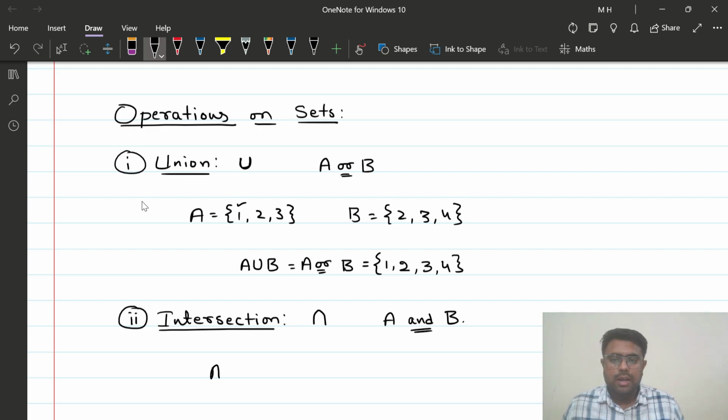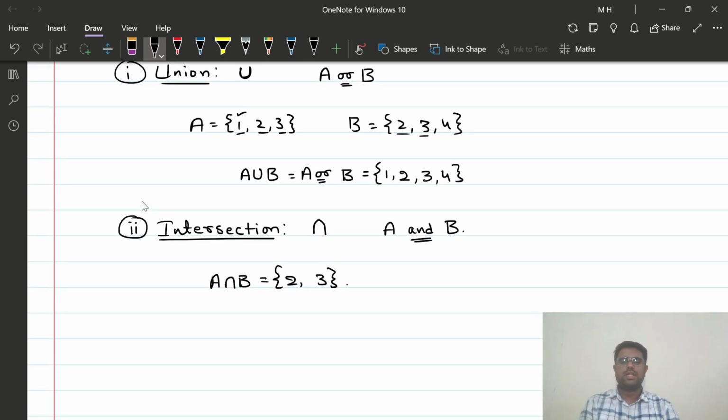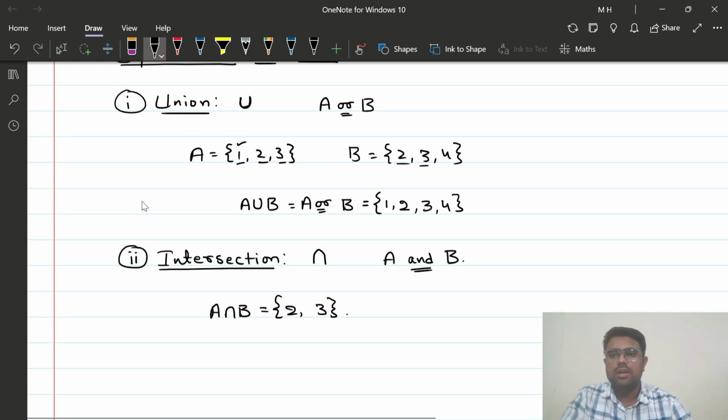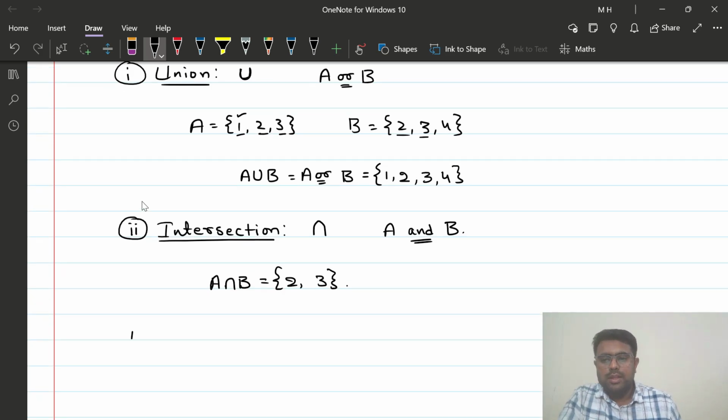So if I take A intersection B, this is going to be the common elements of A and B. 1 is in A but not in B. 2 and 3 are in both A and B, so it is going to be {2, 3}. There are a few properties of union and intersection which are not very important at this point, but if we have to use them in any of the problems that we solve, then we shall take those up. The third operation that we had learned was, I think, the difference of two sets.